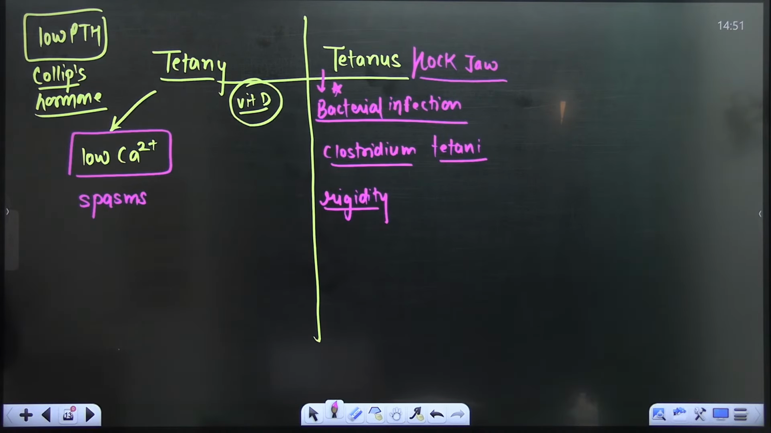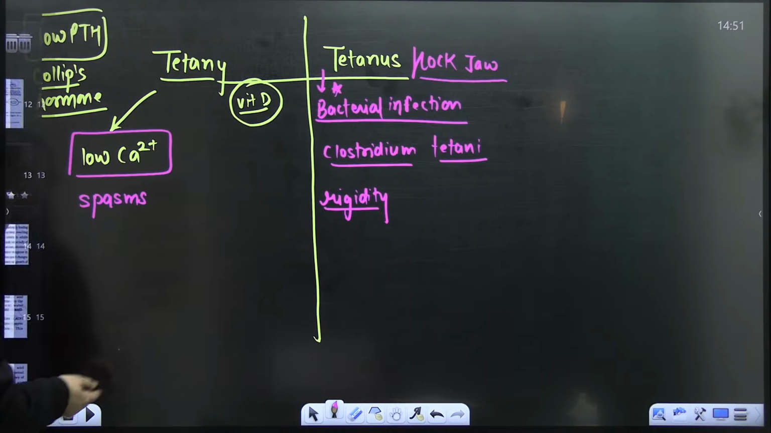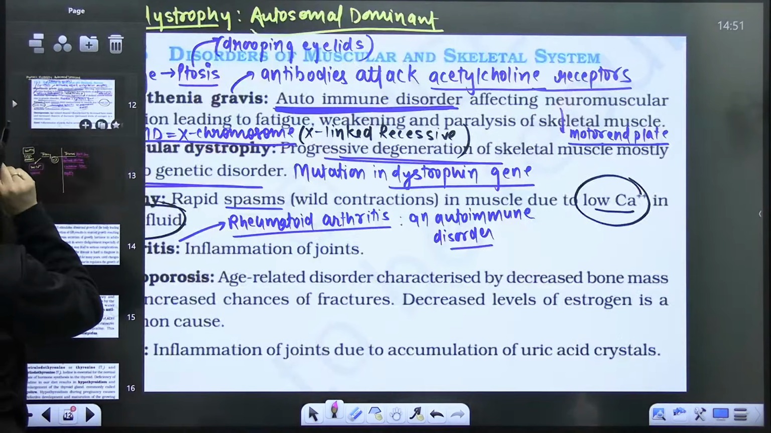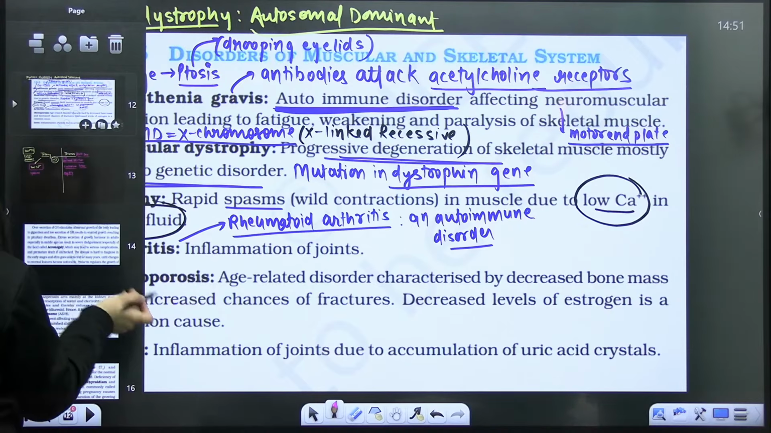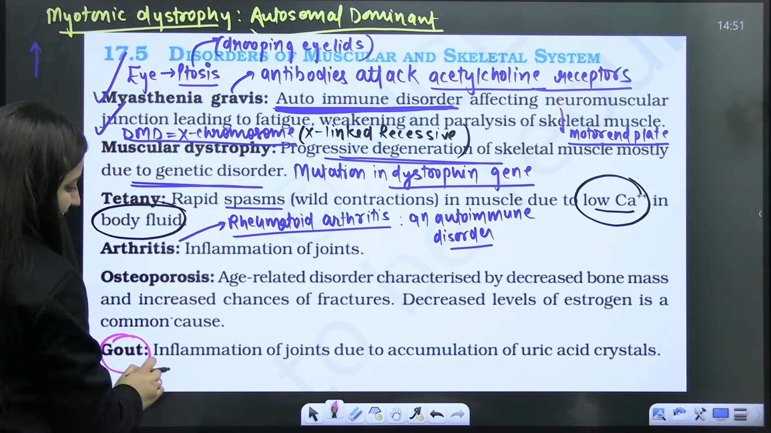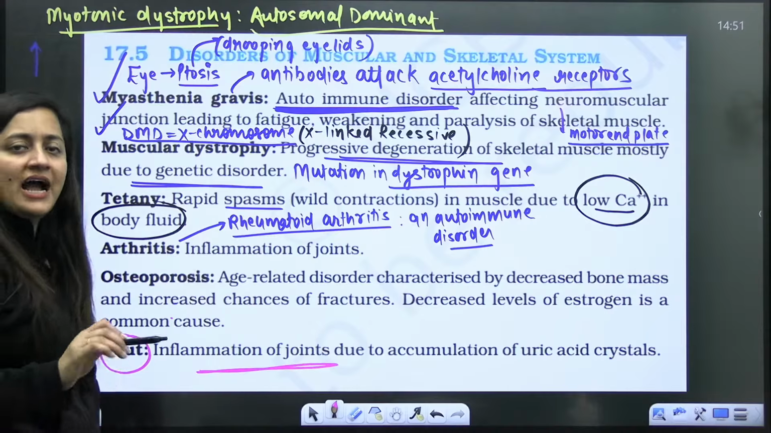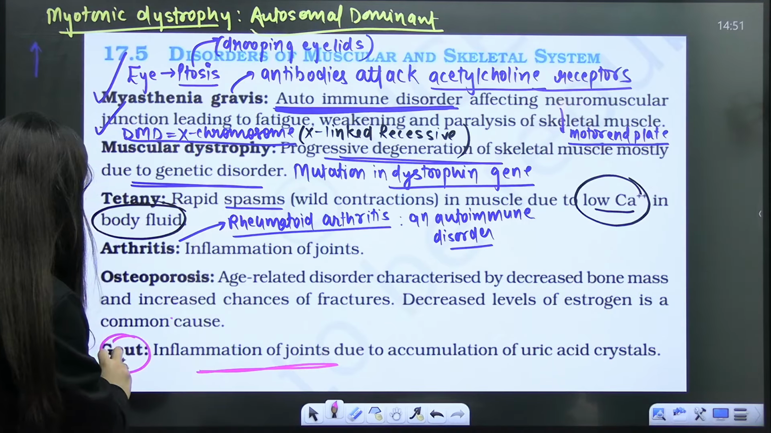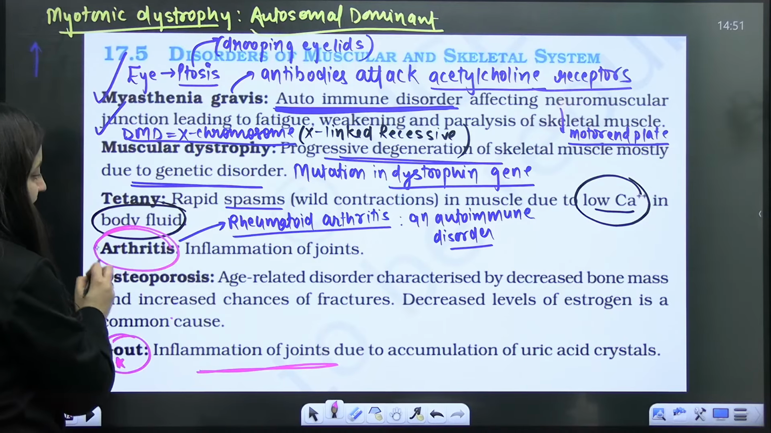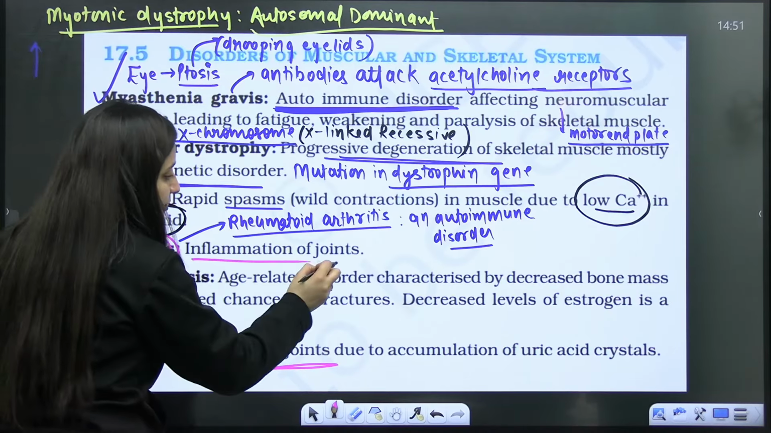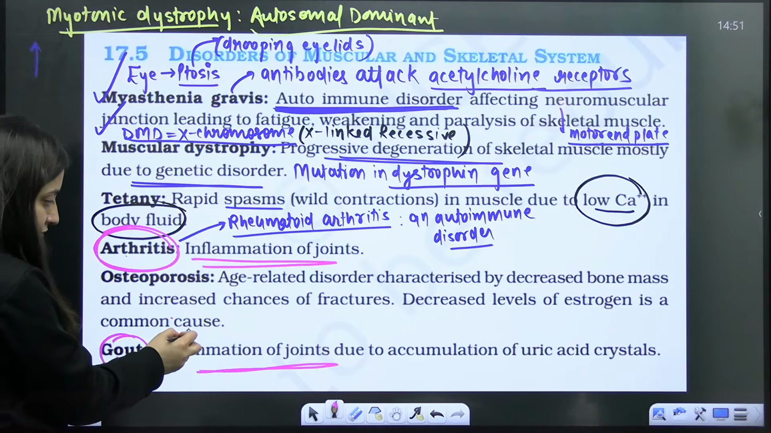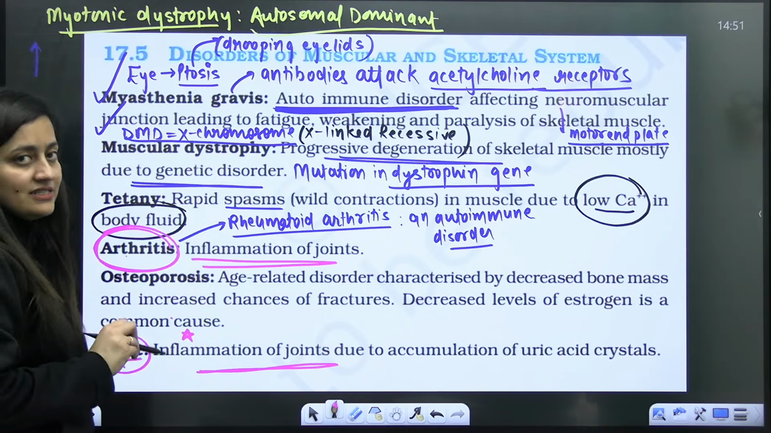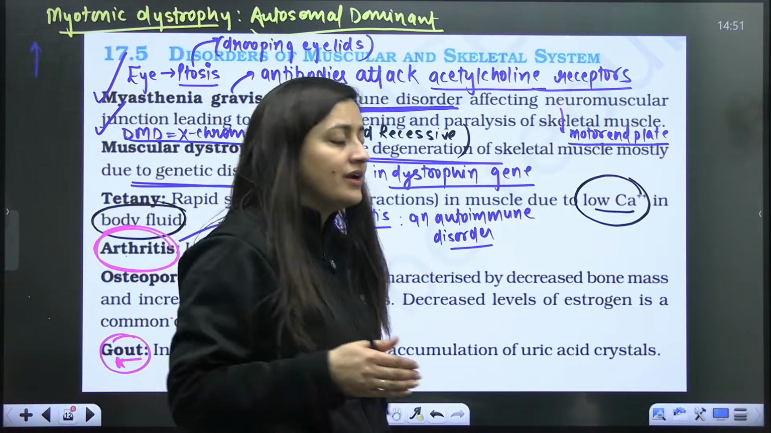Sure? So Clostridium tetani, which is a gram-positive bacteria, causes that. So next is gout, inflammation of joints, right? And why? Because there is the accumulation of uric acid. So gout particularly is uric acid. And now when it is arthritis, it is the inflammation of joints. And here also inflammation of joints is there, but uric acid is getting accumulated. So this is how you can discuss it.